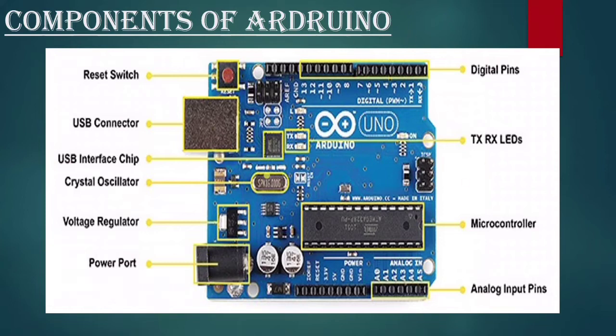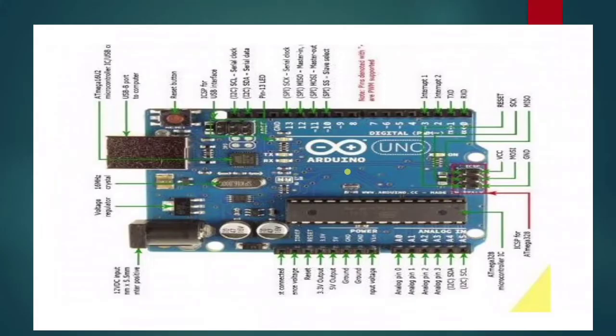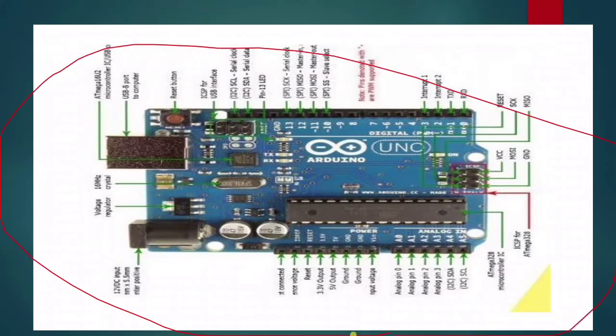And here are the digital pins. Here are the TX RX LEDs, and you can see one ON LED here. There's another LED which is directly connected with this 13th pin. Here's the ATmega R3 microcontroller. Here are 6 analog pins. And here is the 3.3 volt output, 5 volt output. You can provide grounding here, here, and here. Actually, GND is written here. And this is the Vin. There are so many things. We could learn all this one by one in this session. And this is the more detailed version of the Arduino Uno board.